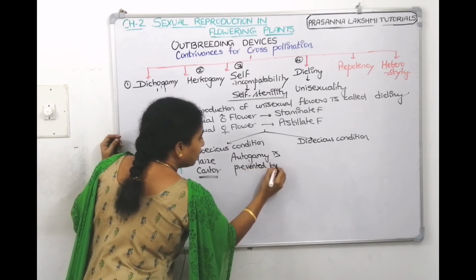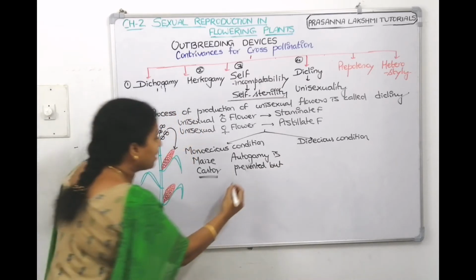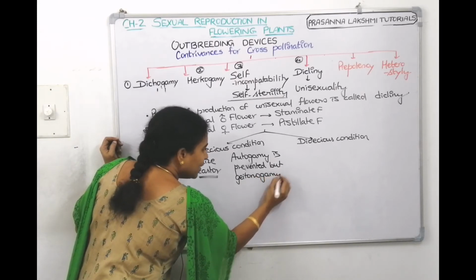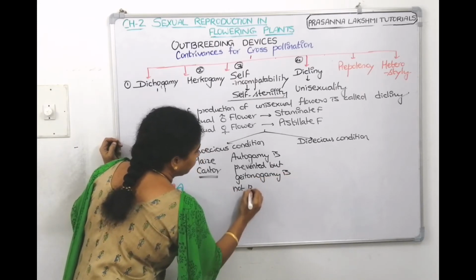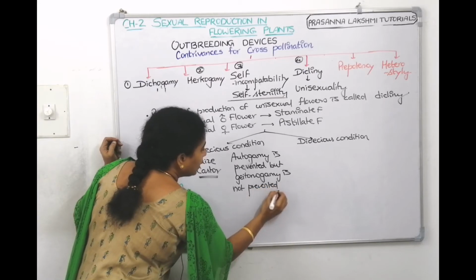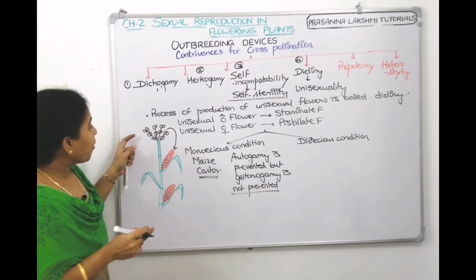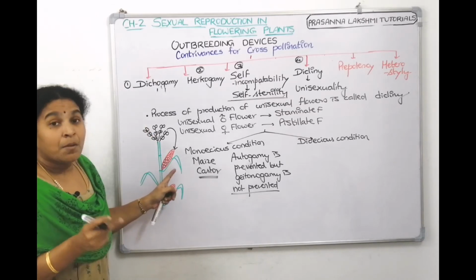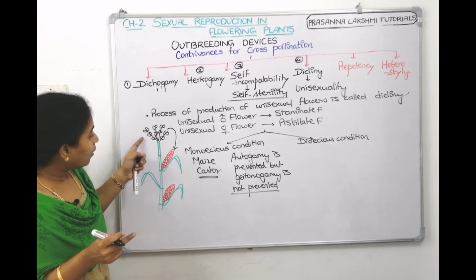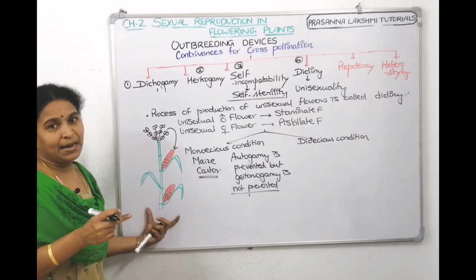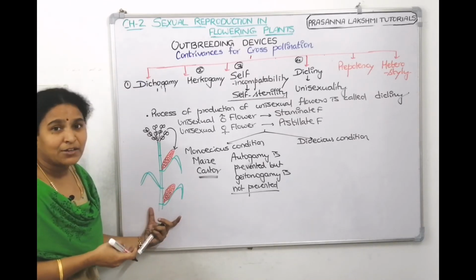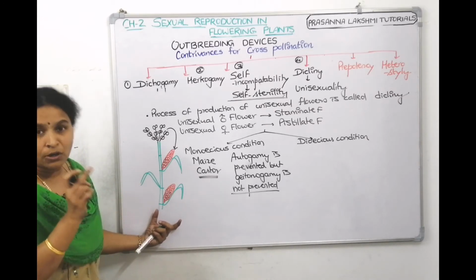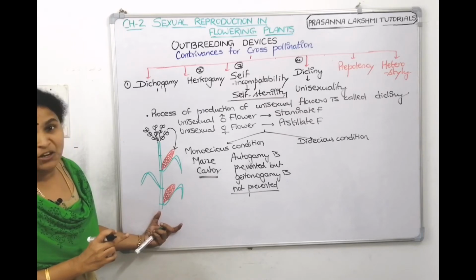Autogamy is prevented, but there is another thing called geitonogamy. Geitonogamy is not prevented. Now, what is geitonogamy? In geitonogamy, pollen grains of one flower will come and fall on the pistil of another flower, but of the same plant. So, that is geitonogamy. It is happening here. So, in monoecious condition, only self-pollination, autogamy, can be prevented, whereas geitonogamy cannot be prevented.